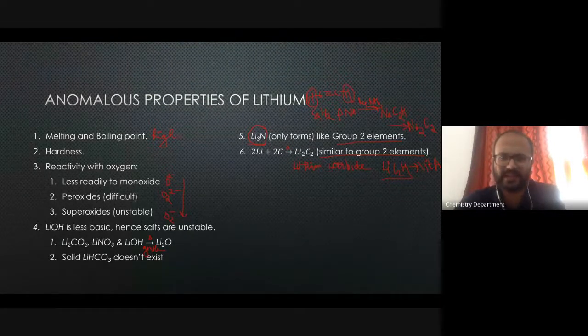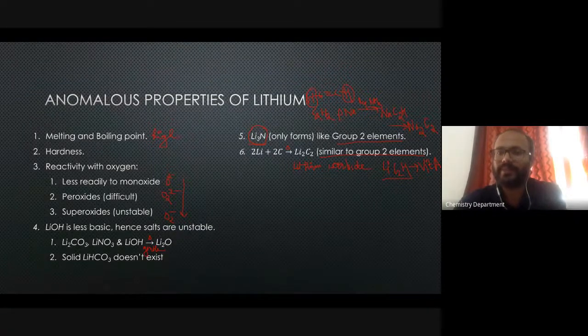I have seen in one of the competitive exams they have used this kind of thing. So lithium hydridocarbide is used in the industrial synthesis of vitamin A.